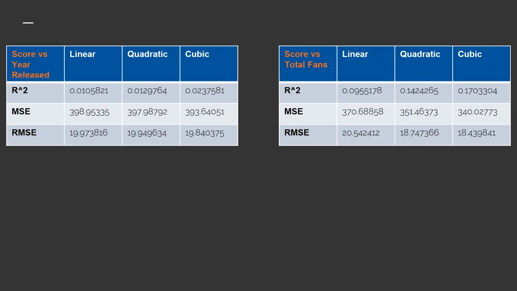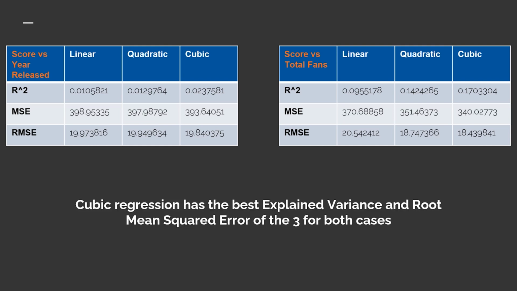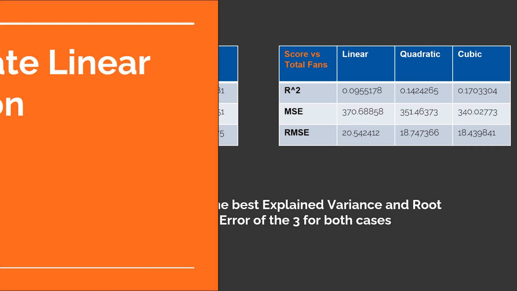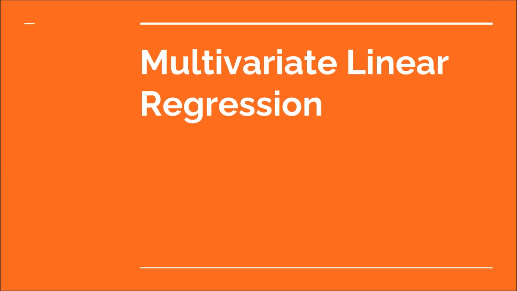By comparing the three regression models for both cases, cubic regression has the best explained variance and root mean square error for both. This means that cubic regression is the best for both cases. Now, I'll be passing my time to Ziqing, who will be sharing more on multivariate linear regression.